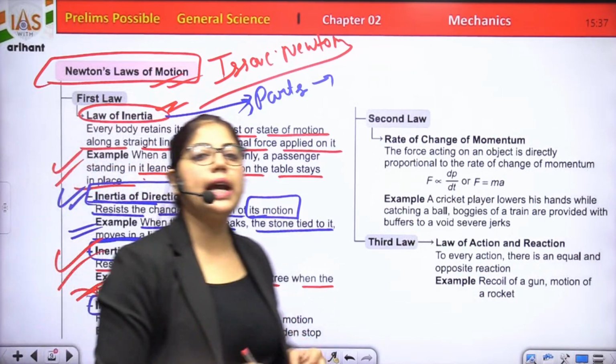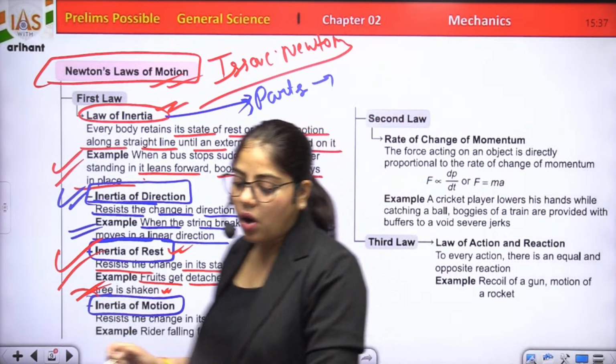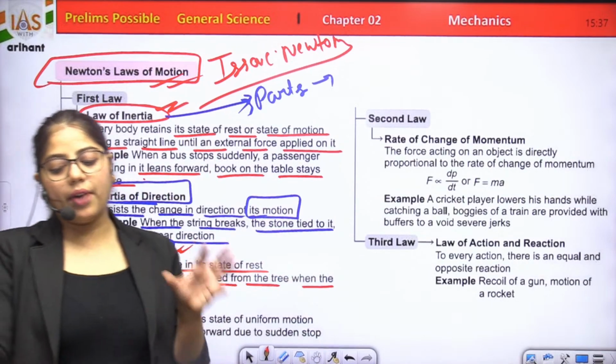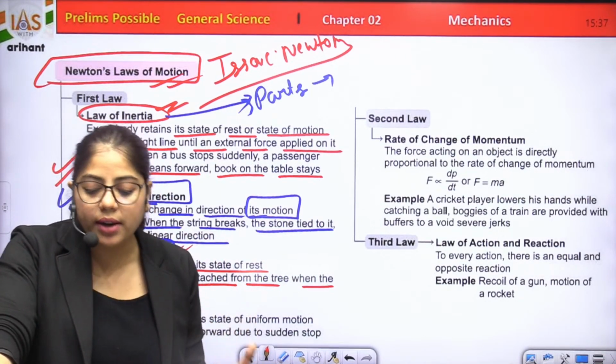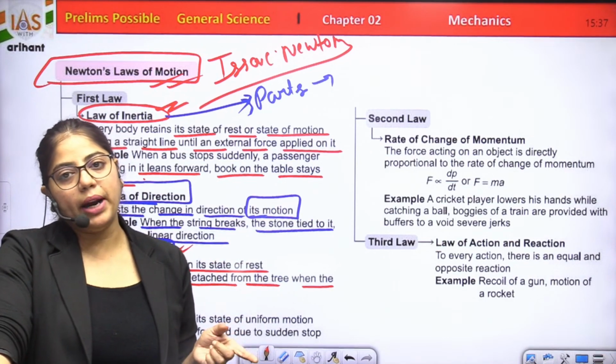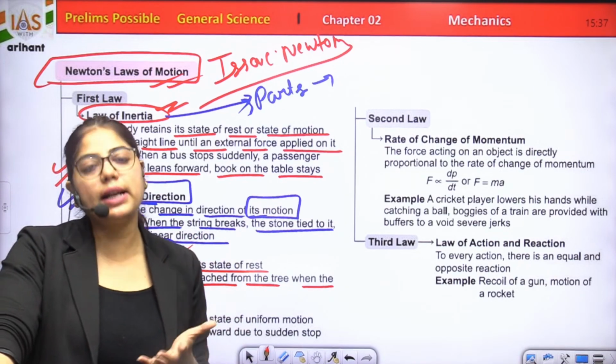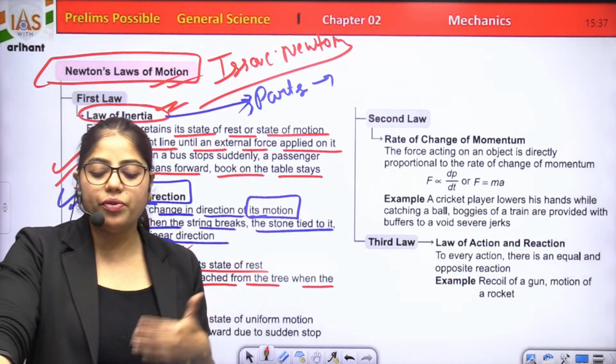Also, leaves get detached from the tree when it is shaken. Or when a train suddenly starts moving, a passenger standing in the compartment tends to fall backward. This is another example of inertia of rest.